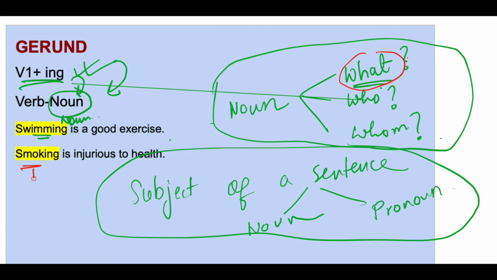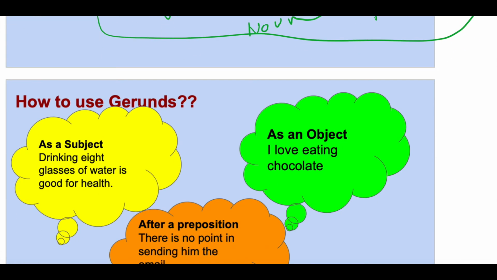So again, smoking is a noun. So these are actually ing forms of verbs, but in sentences, these act as nouns. So this means that swimming and smoking are gerunds. Also, you can see that swimming and smoking act as subjects in the sentence.